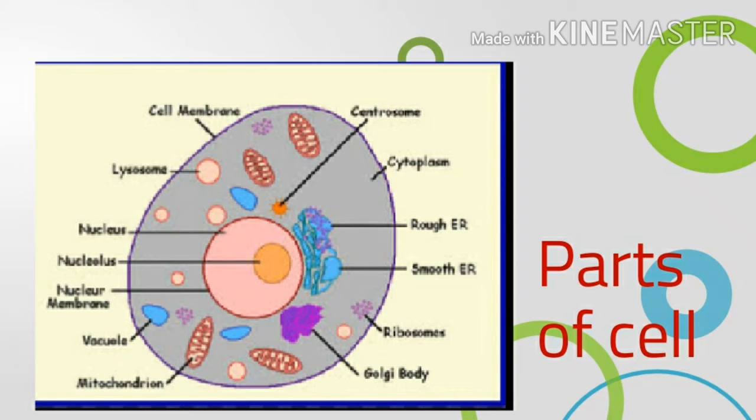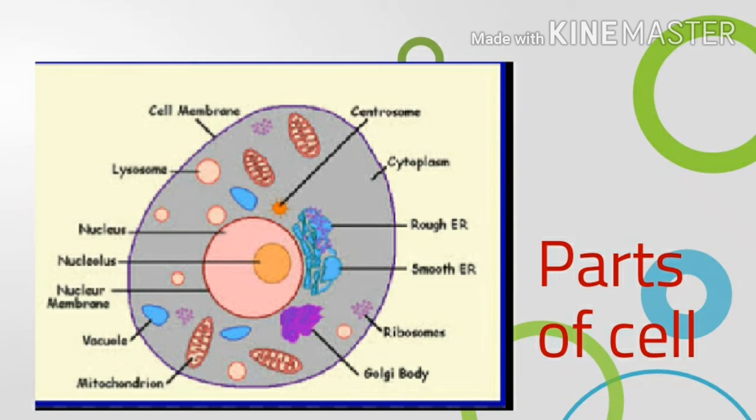Second, cytoplasm. Cytoplasm is a transparent jelly-like material which fills the cell between nucleus and cell membrane. The various structures present in the cytoplasm of a cell are called organelles. Most of the chemical reactions which keep the cell alive take place in the cytoplasm.